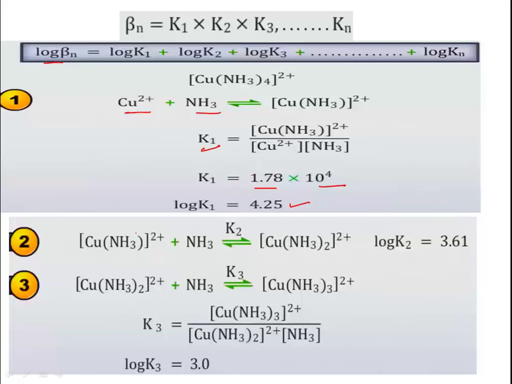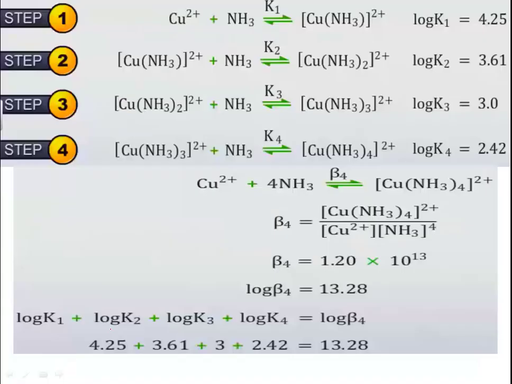In the same manner, when the second ligand NH3 is added, we again have a stepwise stability constant K2, and log K2 is 3.61. In the same manner, for the third step, the K3 value and log K3 can be predicted, which is 3. Likewise step 4, till the formation of the tetraammine copper(II) ion.